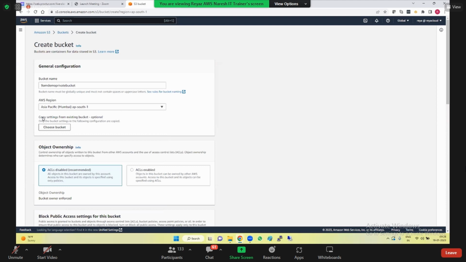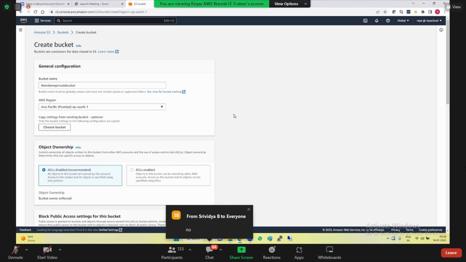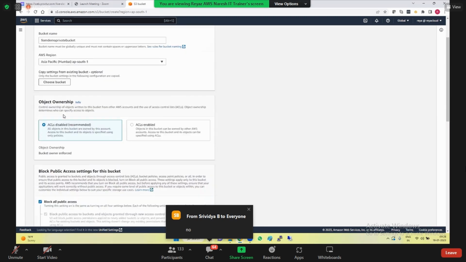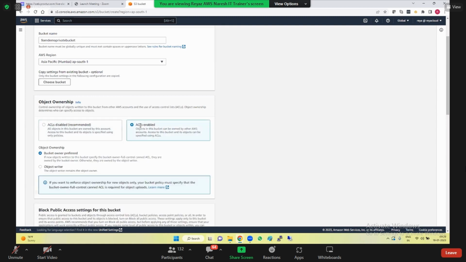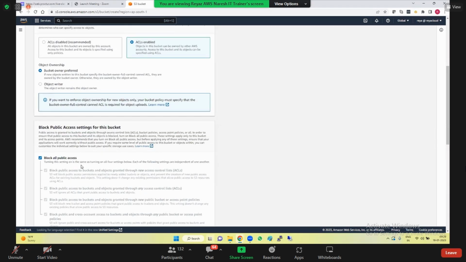Do you have any existing buckets from which we can copy all the settings? No. But if you have a bucket and you want the same settings, you can choose that one and the same settings will be applied. Okay. So that's the bucket name and region. Now object ownership. If you go with ACLs disabled, it's purely a private bucket. ACL means access control list. If you want to go for public, then you need to go for this, and then you need to change something here that we'll talk about.